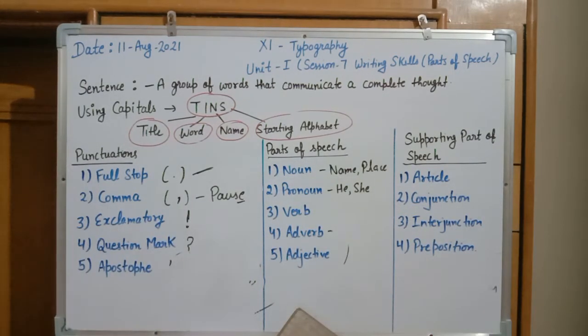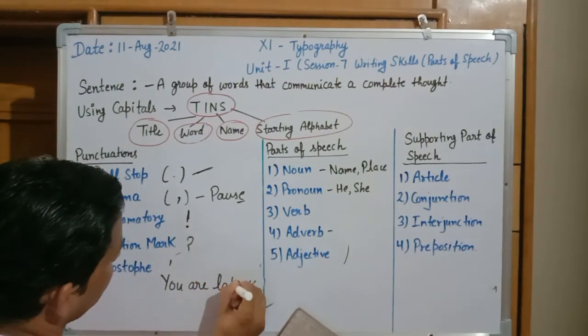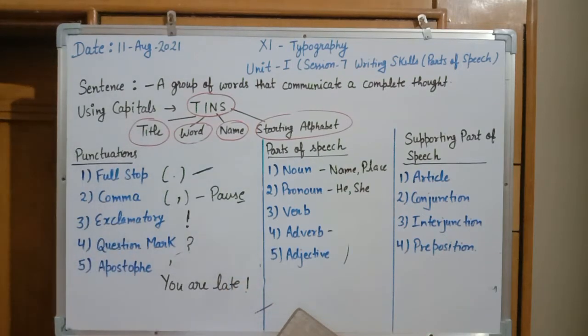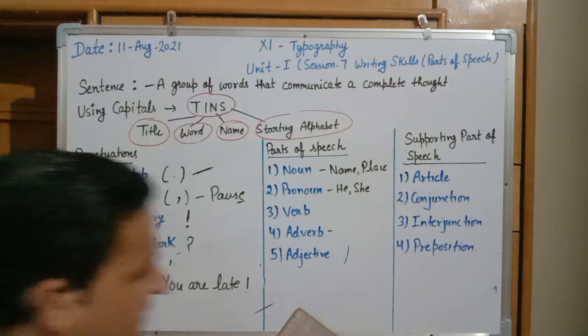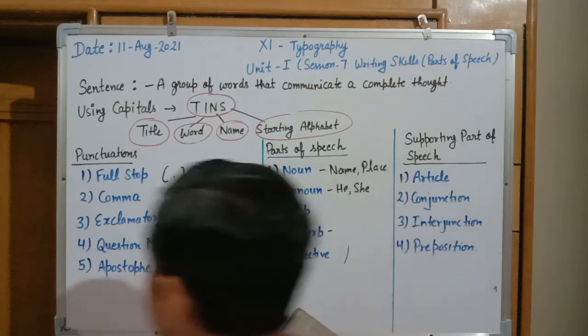Exclamatory sign. Exclamatory sign is especially used when some specific emotion, when any type of specific feelings are presented in a specific sentence. Like if we are discussing about the concept of: you are late! In this sentence we are using exclamatory sign. Why we are using? Because this sign is used to indicate a strong feeling. It means feeling is there, you are late. Somebody wants to remind you you are late, so that's why it is known as exclamatory sign.